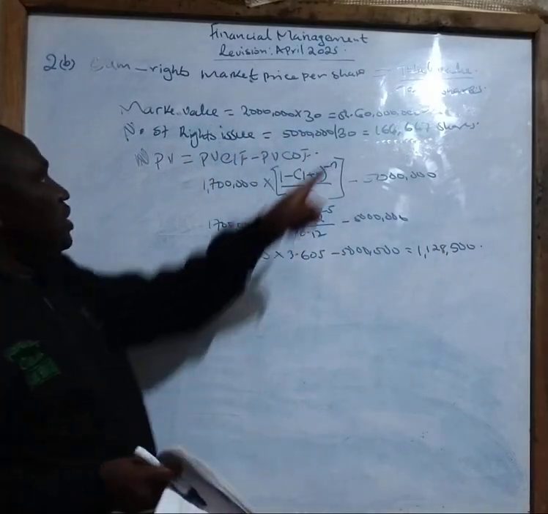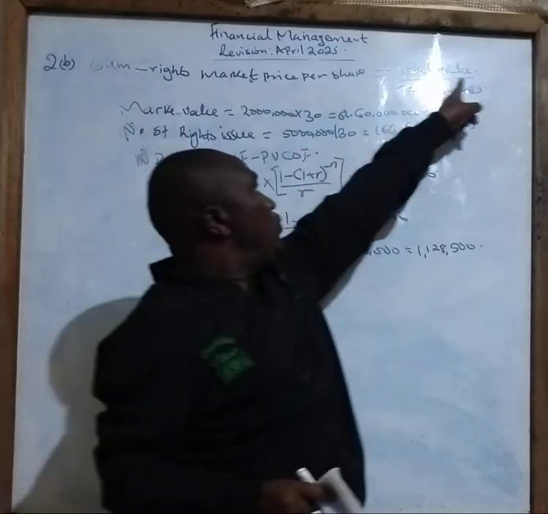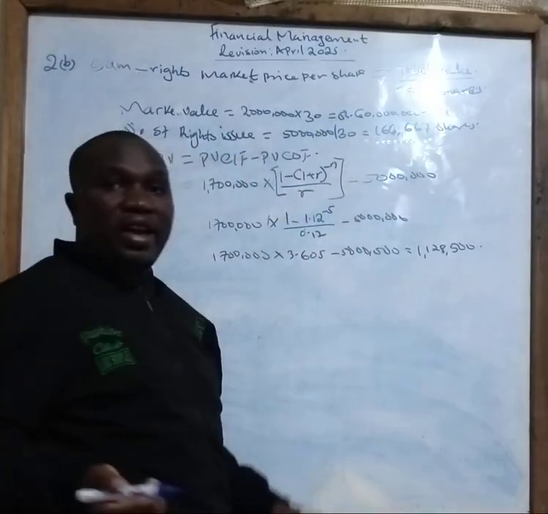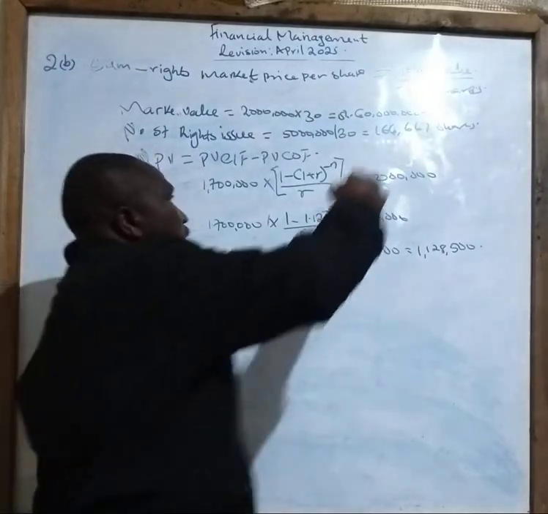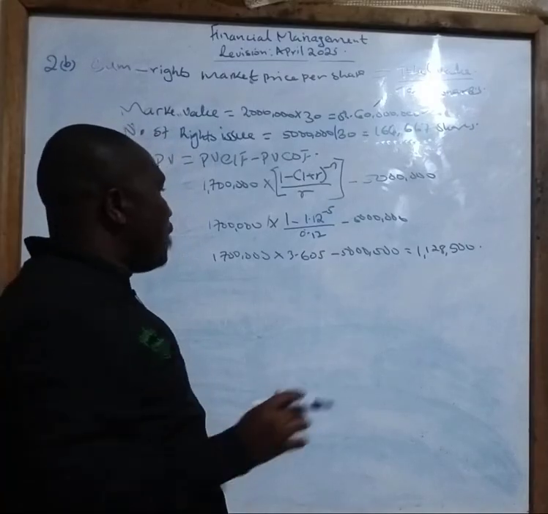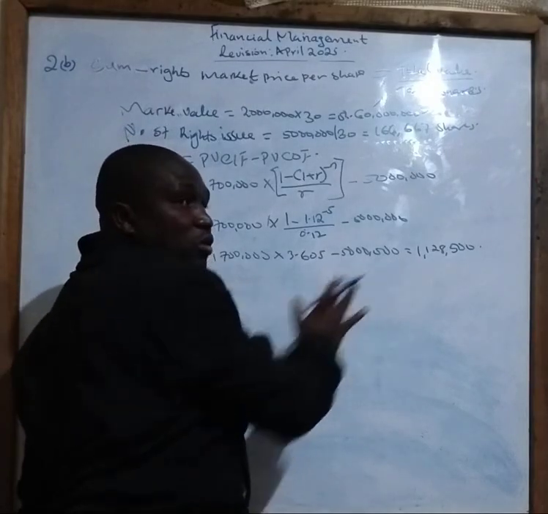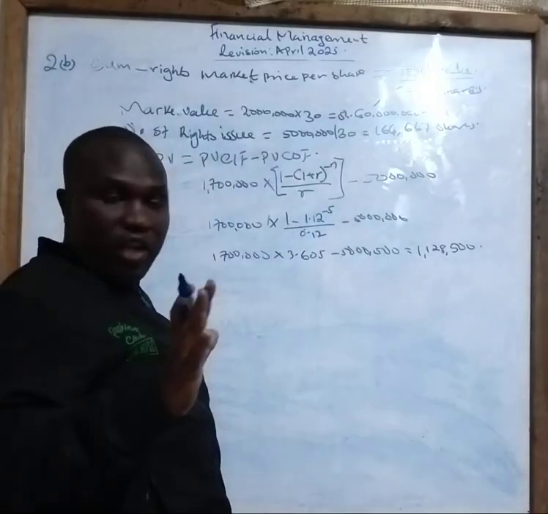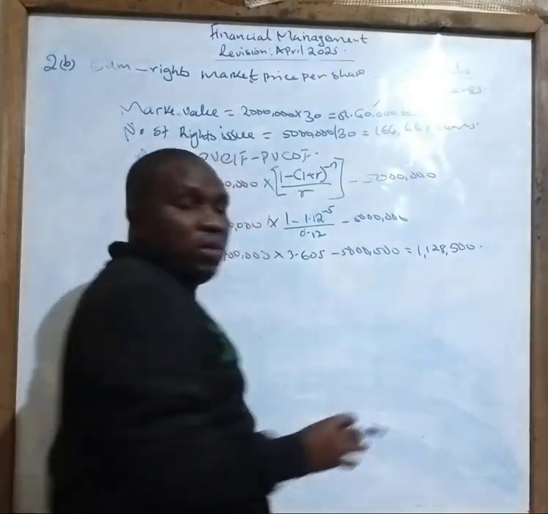So remember, this is our formula: total value divided by total shares. I already have the value for shares, which is 60 million. Where is it? Here. I want to find out now. I also have another amount of money I'm getting when I incur a cost of 5 million, so it will give me a profit of